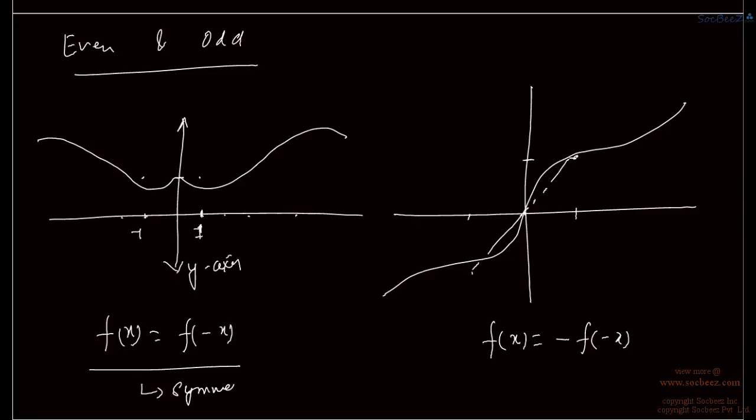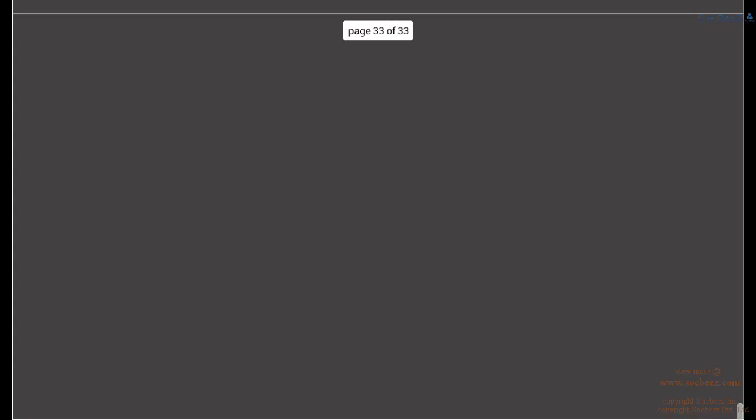So we can write: even is symmetric about the y-axis, and odd is symmetric about the origin.